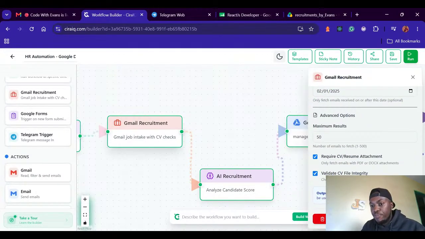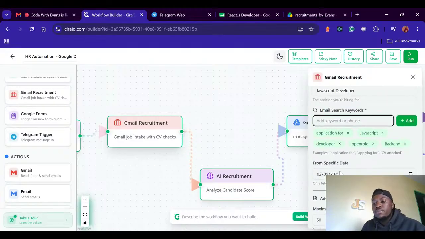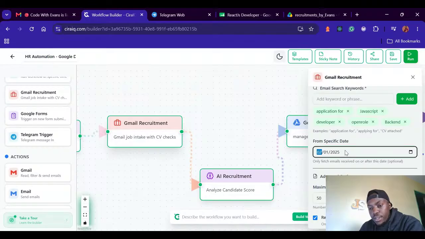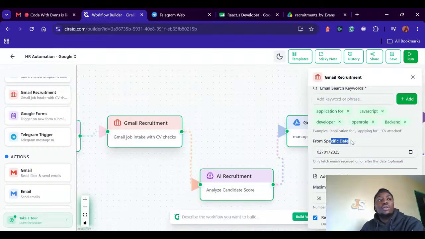like backend. Now, after this, I can set a specific date. Let's assume that we had advertised this position like 2 weeks ago. I want to get applications for maybe yesterday and today, for the last 2 weeks, the last 9 days, or whatever time that you want. So this is where you specify your date. To specify date, you just click the calendar and then you can specify the date. As you can see, this is January 2025. So I want to get all the applications from 2025.